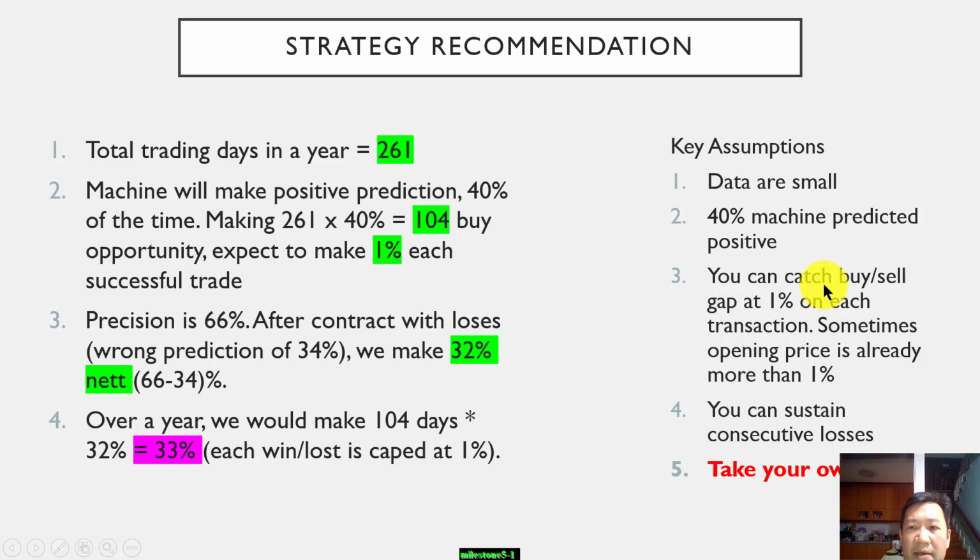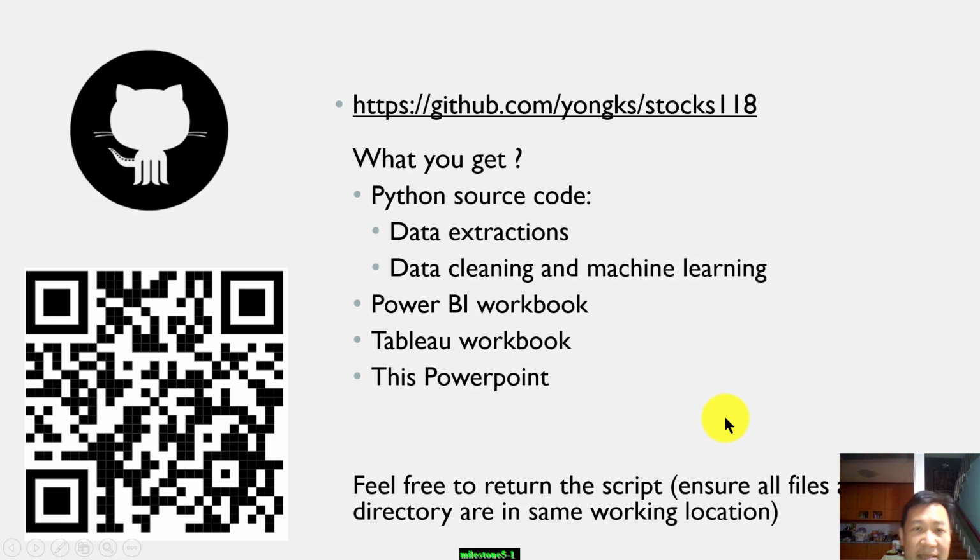And we are saying that we're going to make 1% every time you trade, but sometimes the opening price itself is already more than 1% up. You may not always have the chance to buy at yesterday's close price. And you must be able to sustain consecutive losses and take your own risk. Lastly, the whole thing is available for download.